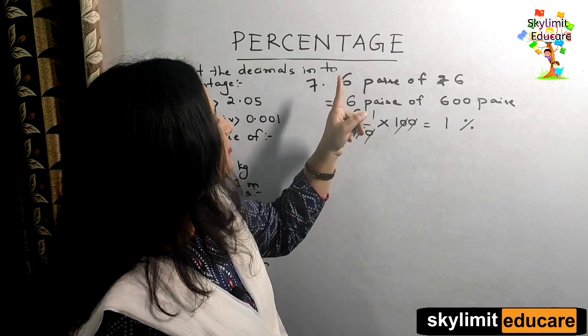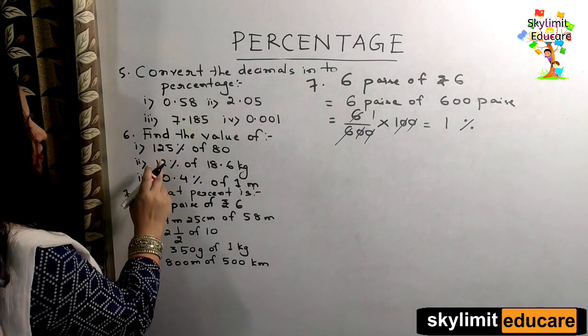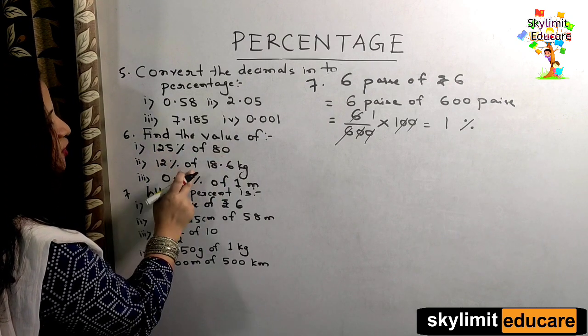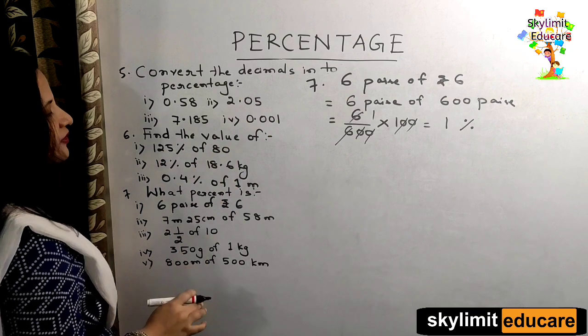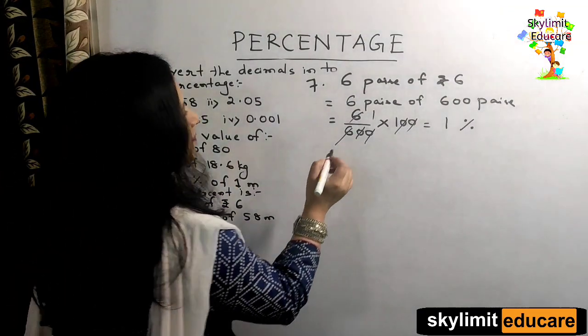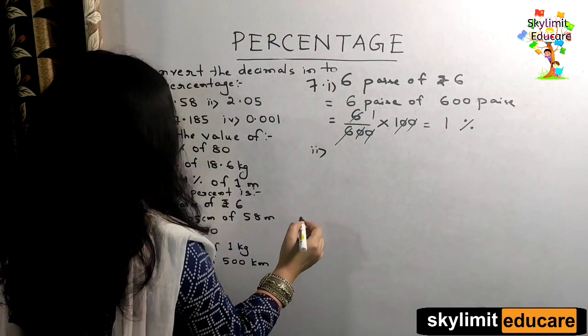And the formula is what? The first quantity by the second quantity multiplied by 100. And for questions of this kind, where you have 125% of something, some percentage of something, whatever answer you get should not be accompanied by a percentage sign. Clear? So now this is bit number 1. Now let's come to bit number 2.